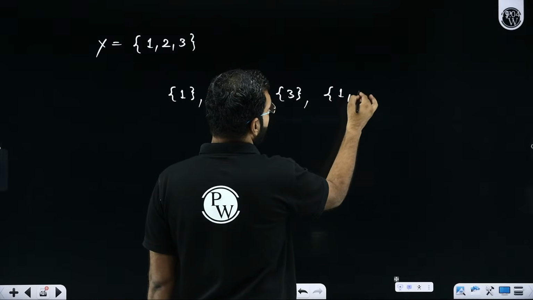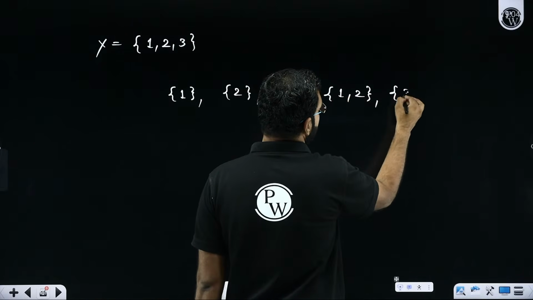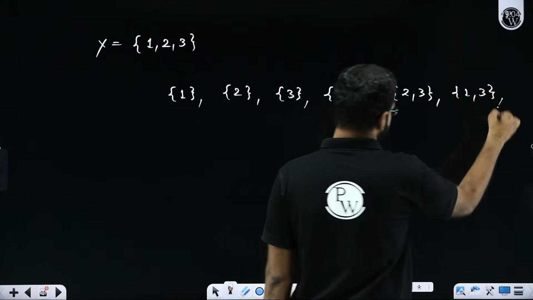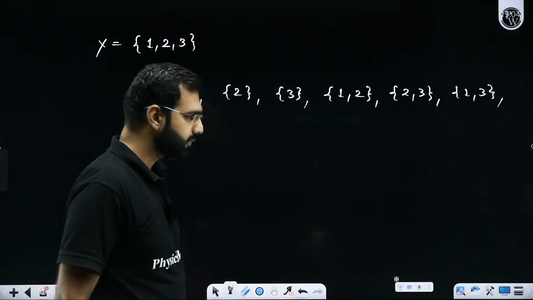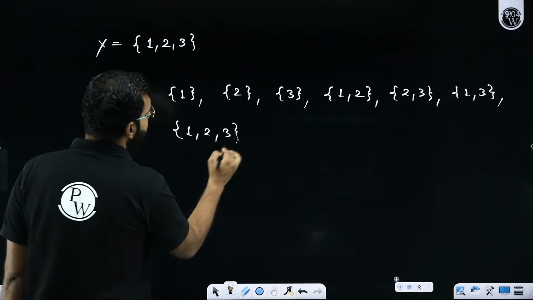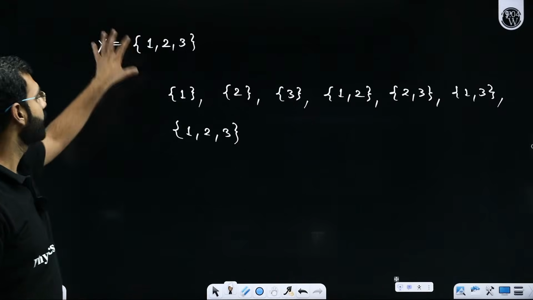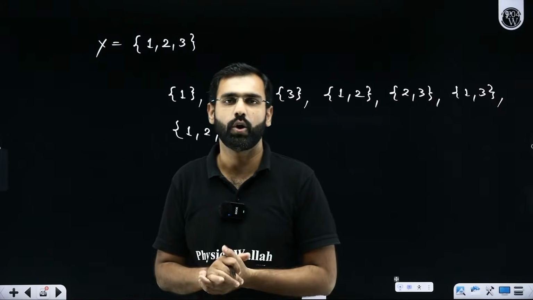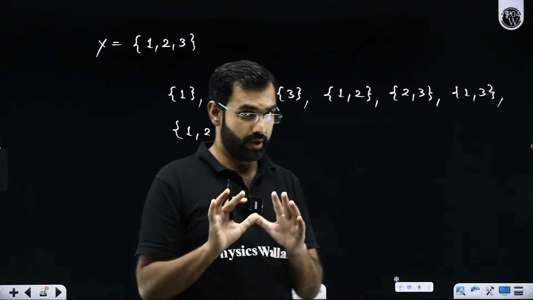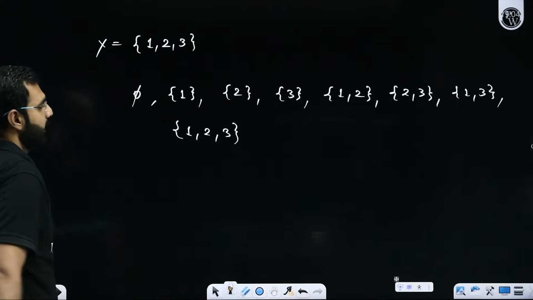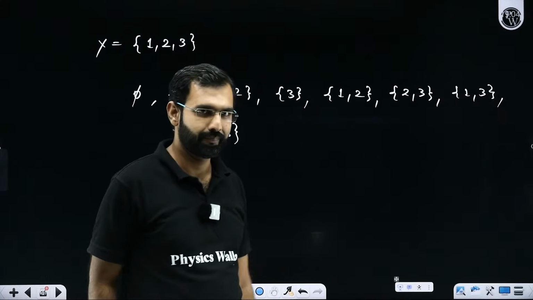If I take 1 and 2, that's a subset. If I take 2 and 3, that's a subset. If I take 1 and 3, that's a subset. Sir, what if I take all three? Yes, it is still a subset. Why? Because from this set, I just need to choose some elements. If I have done that, it's called a subset. The story doesn't stop here. Don't you think that if I choose nothing, that's also a subset?